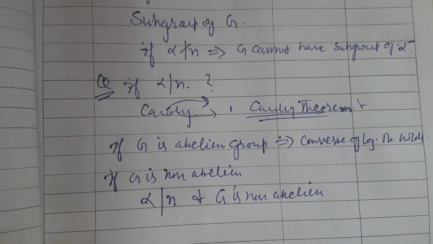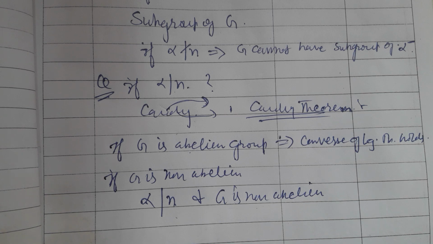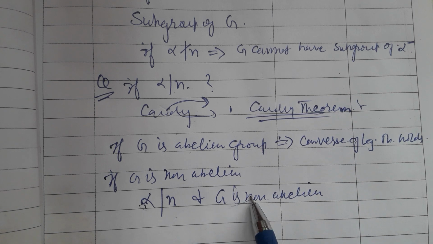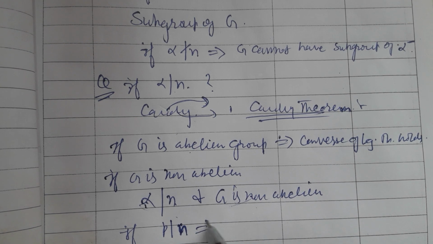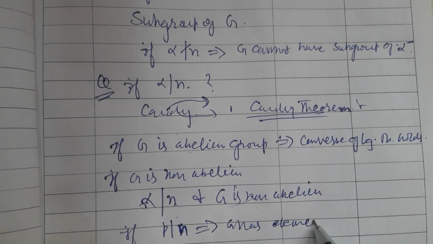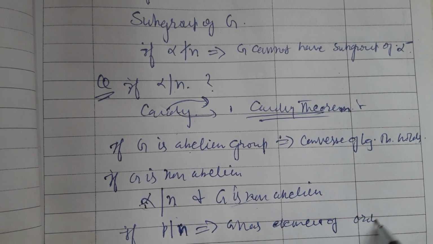The answer to this question is given by Cauchy. The statement given in order to answer this question is what we call the Cauchy theorem, which says that if any prime p divides the order of the group, then the group has an element of order p.